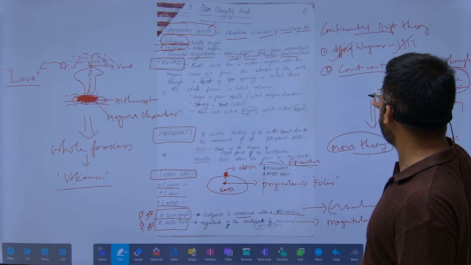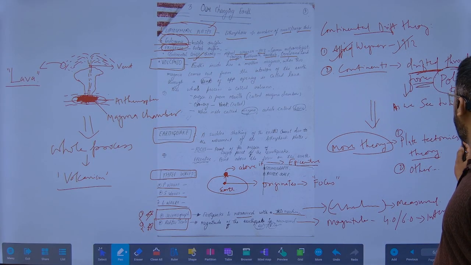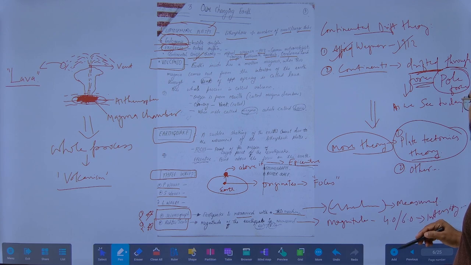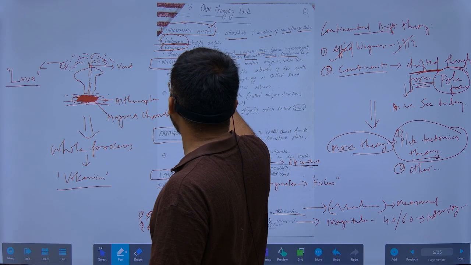This theory helped to give the conclusions, and it is recently known as plate tectonics theory, that there are several plates.